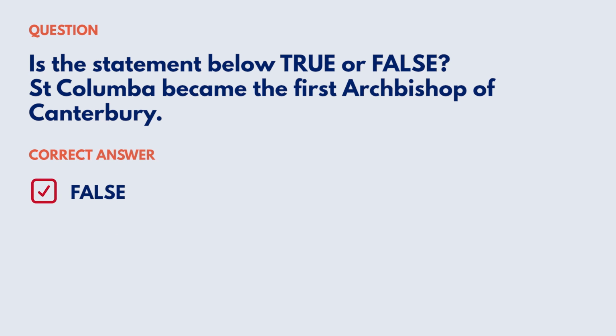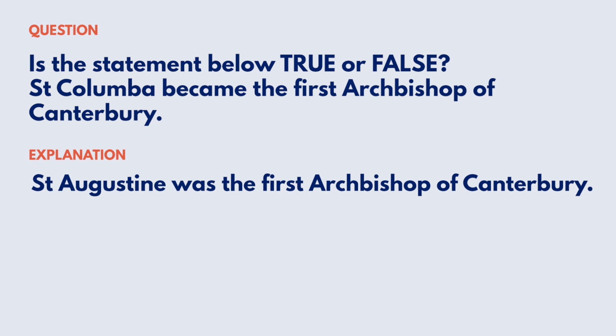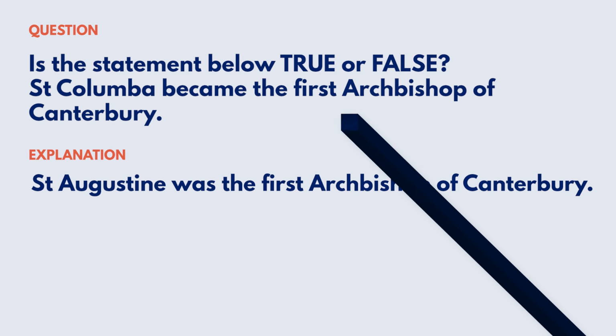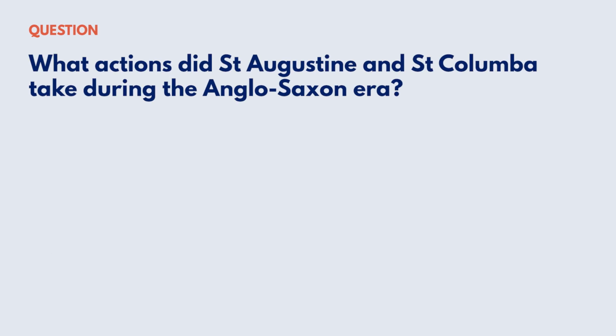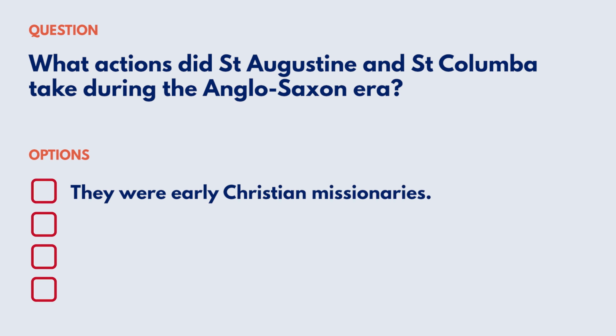Correct answer, false. Explanation: Saint Augustine was the first Archbishop of Canterbury. Reference: Early Britain, the Anglo-Saxons. What actions did Saint Augustine and Saint Columba take during the Anglo-Saxon era? Your options are: they were early Christian missionaries.